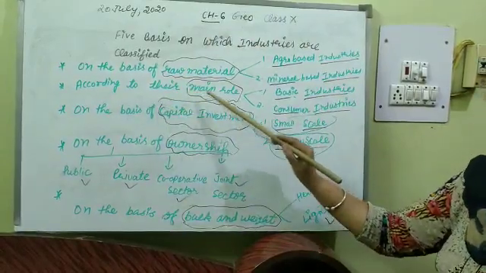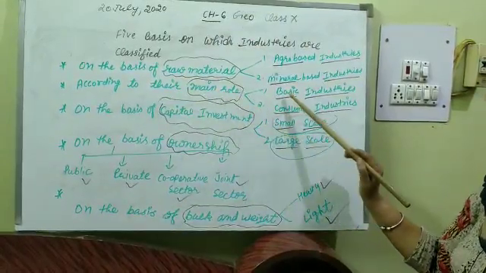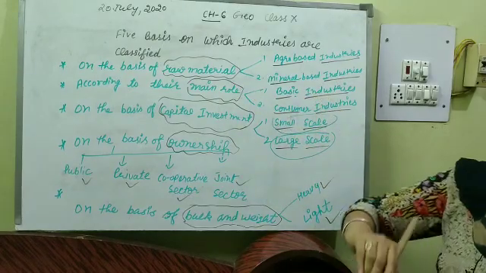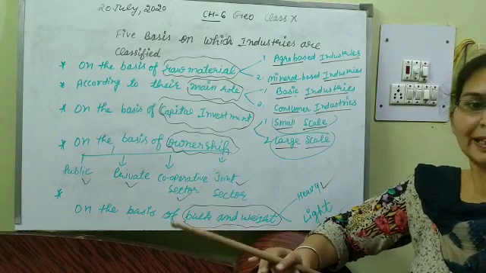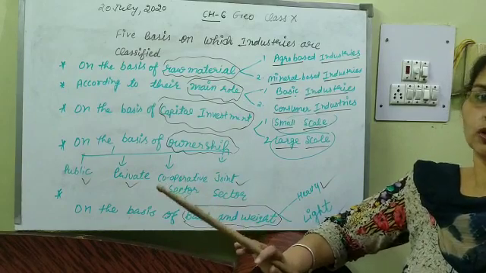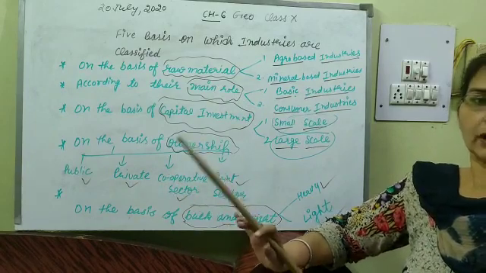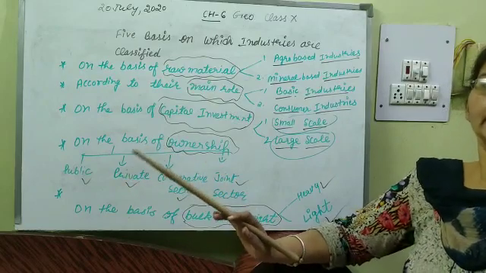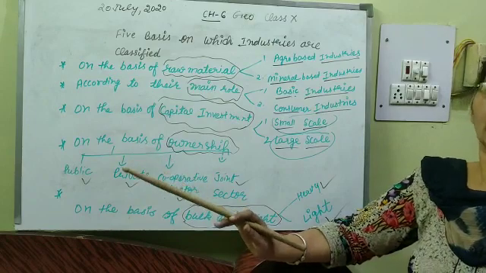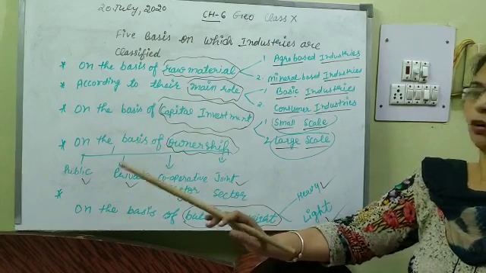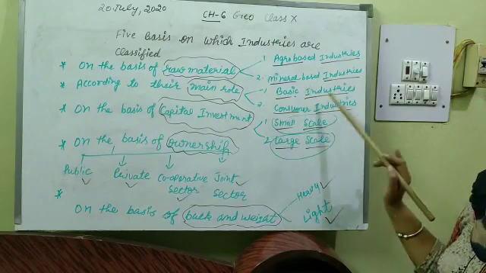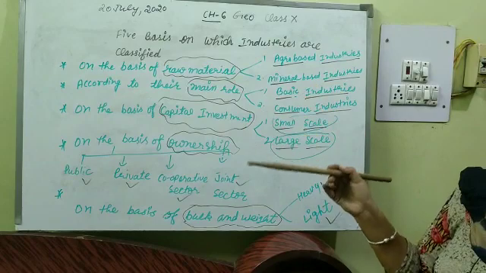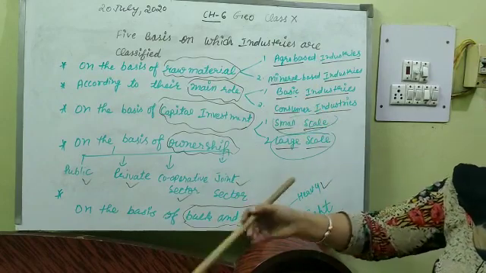Now we shall discuss the categorization based on main role, that is basic industry and consumer industry. Basic or key industries are those which supply their products as raw material to manufacture other goods. For example, iron and steel, copper smelting, aluminium smelting, they are the examples of what? These are the examples of basic industry. It means iron may be the basis for any heavy industry.